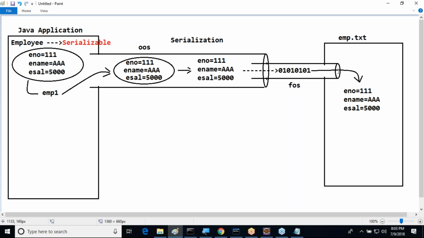So here, what exactly is the point I am telling? First of all, we are sending the object to the object output stream. It is performing real serialization, separating the data. The data is given to the file output stream. So in a standalone mode, I stored the data in the text file.